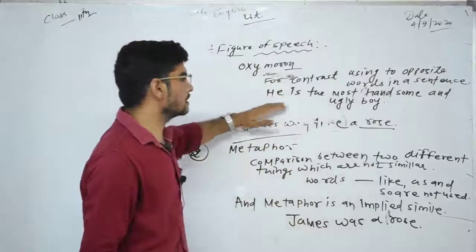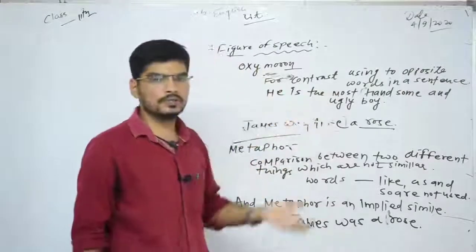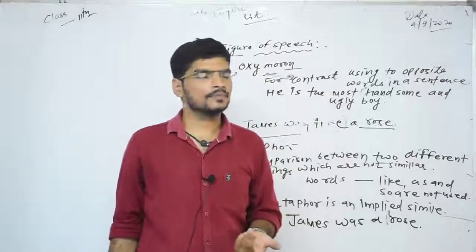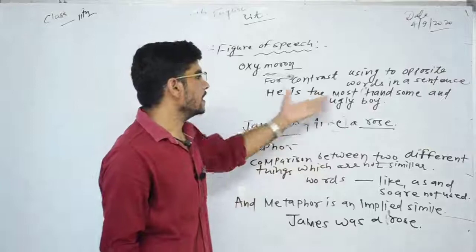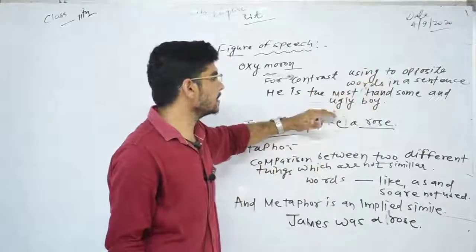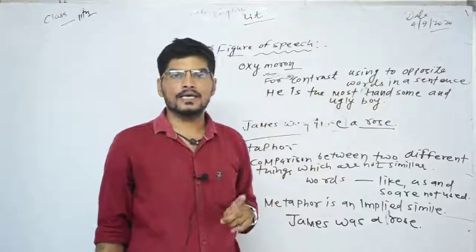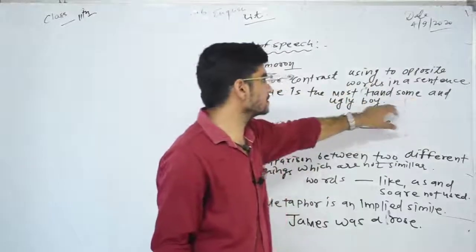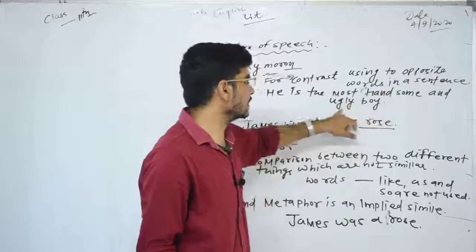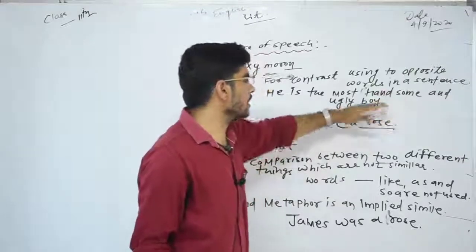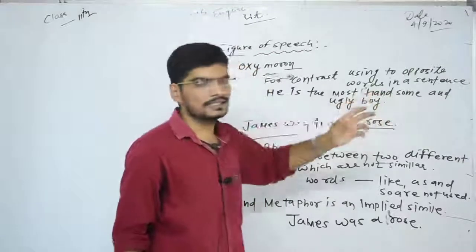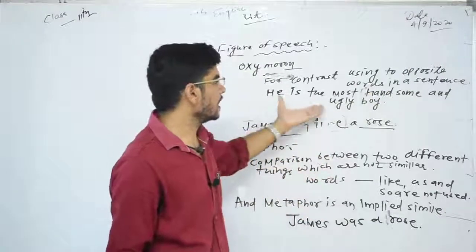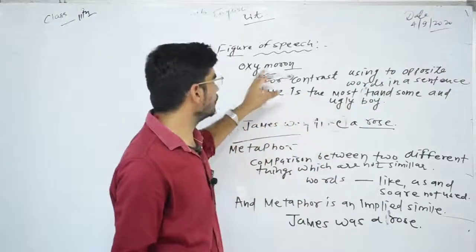It is not possible for a person to be handsome and ugly at the same time. Therefore, you cannot say handsome and ugly of one man. Therefore, I have used two words, first handsome and second ugly, and these two adjectives are contrasting each other. Therefore, the sentence I have written is the example of oxymoron.